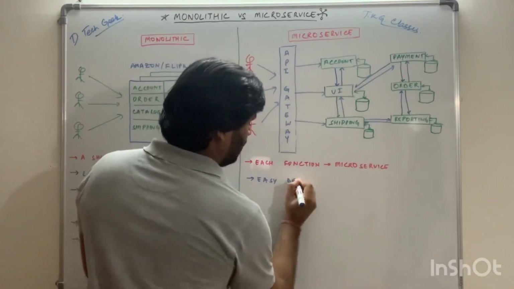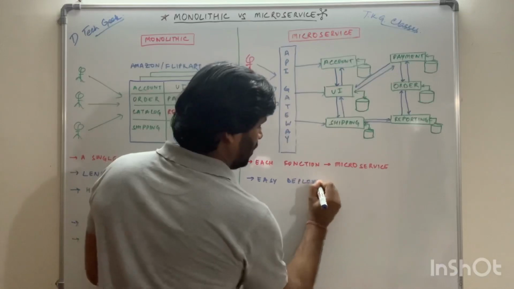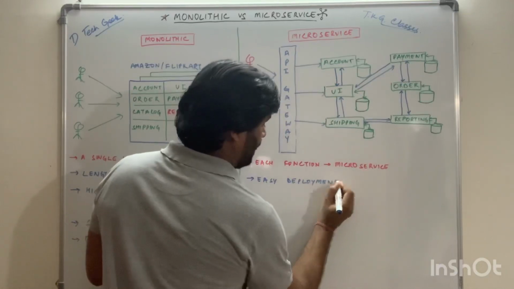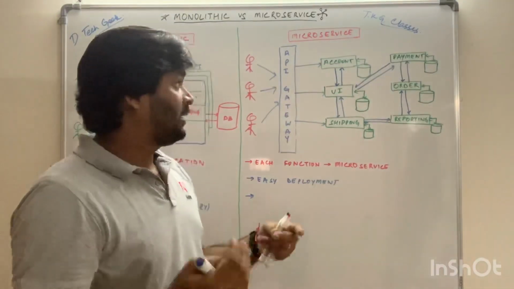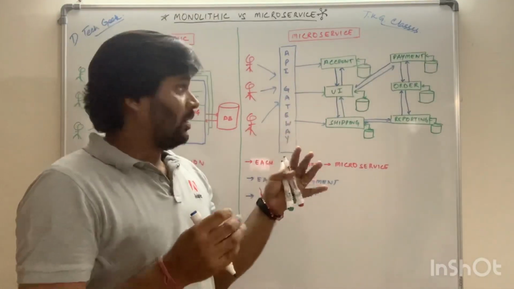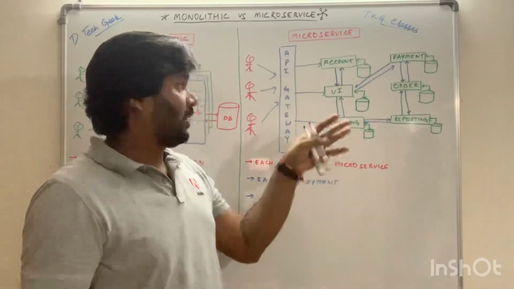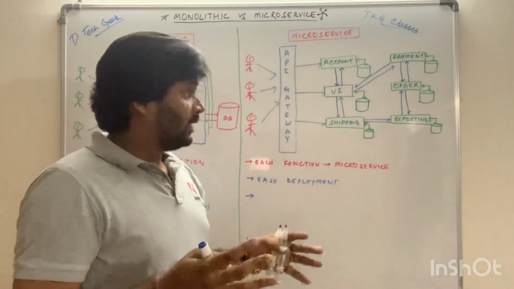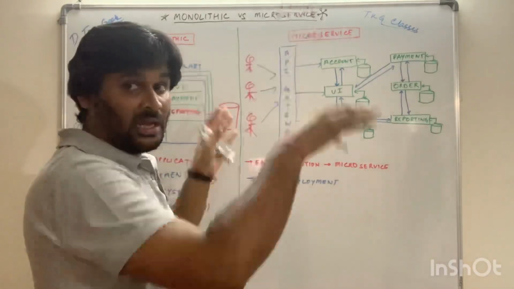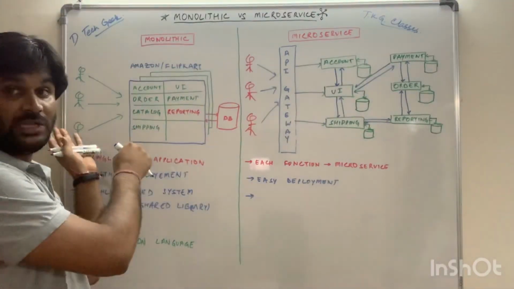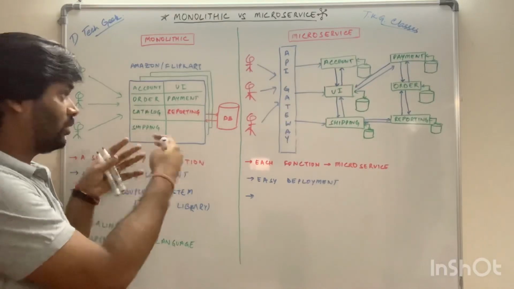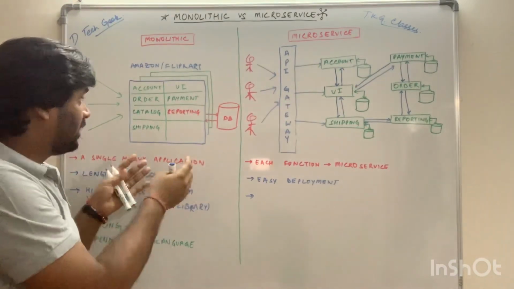Easy deployment. And as a part of a deployment, let's say we see a few failures as a part of account, then it is not a whole app crash as we saw in monolithic architecture. In case a few of the features are not working, it means the whole system is crashed.